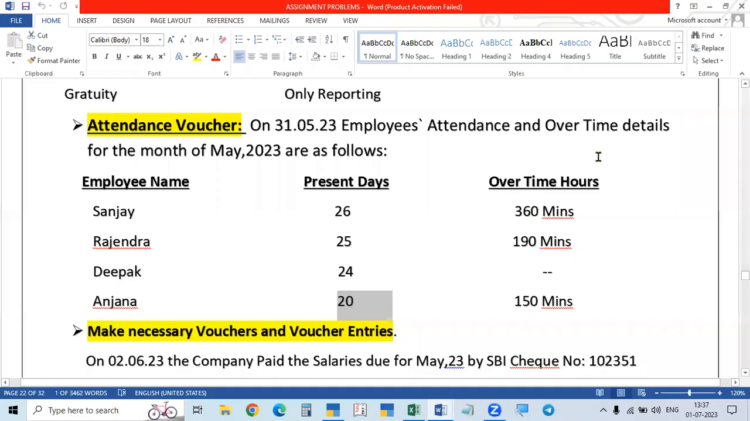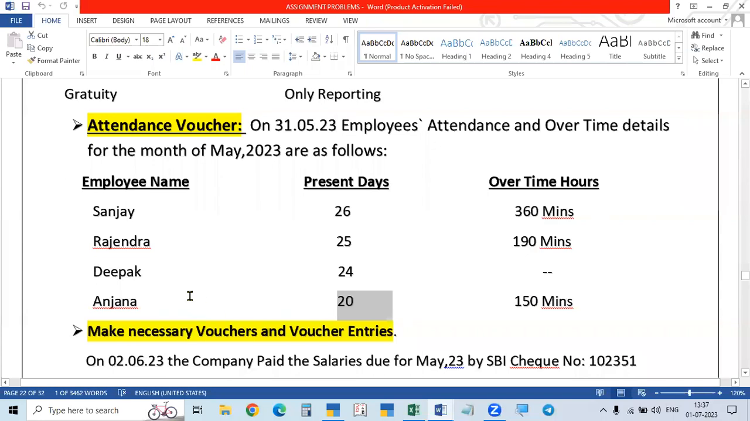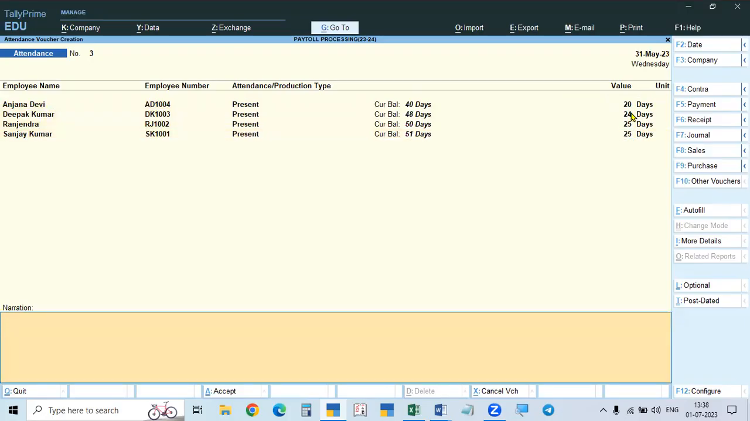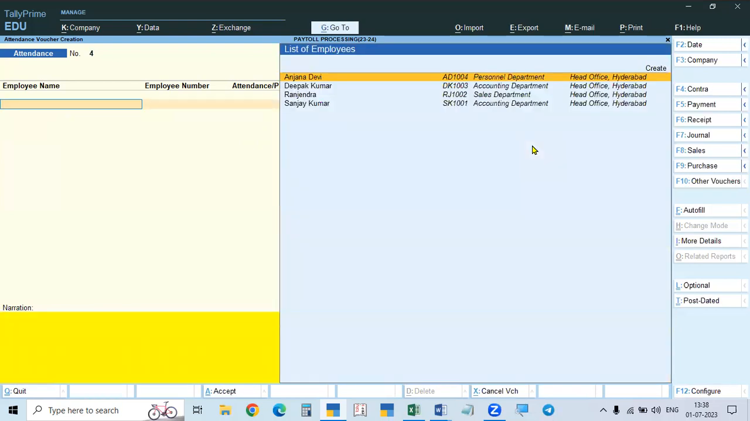So 20 for Anjana Devi, and then Deepak 24 days, Rajendra 25 days, and Sanjay Kumar 25 days. So these are the days on the basis of which the attendance will be calculated and the salary will be calculated. These are the total values for the previous period. Okay, so we completed the attendance, meaning present days.